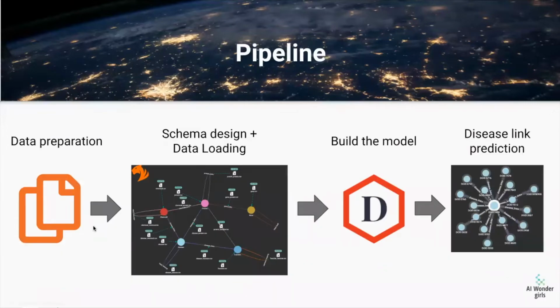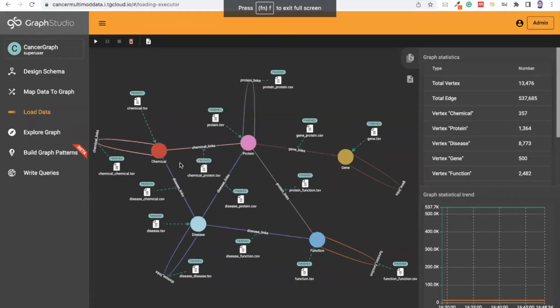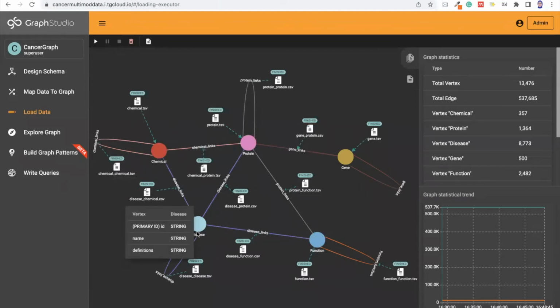We prepared the data, designed the schema, loaded the data inside TigerGraph, and built a model using the TorchDrug library to perform disease link prediction. As for the data, we had 5 modalities, which are called chemical, protein, gene, function, and disease. And as you can see, they have different relationships between them. But what we were interested in was to detect the relationship between diseases and predict new links, new diseases.